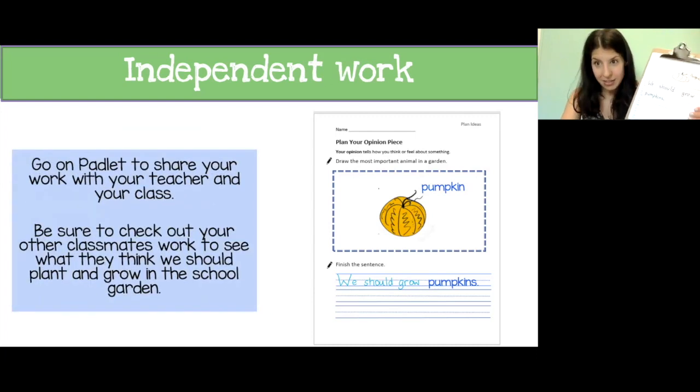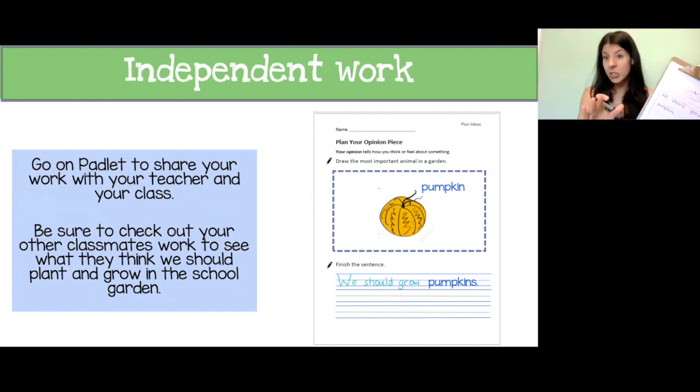After you are done with this, we practiced this last week, but I want to remind you, after you are done with this, you're going to go on Padlet, drop your writing planning into your Padlet, and then check out your other classmates' opinions. See what they'd like to grow in the garden. Before I send you to do that, let me just remind you what that looks like. So after you finish, you'll take a picture of your work and then pull up your class Padlet to drop that picture in. Let me pull up my Padlet to show you exactly how I would do it.